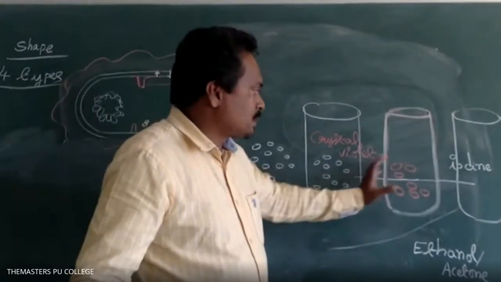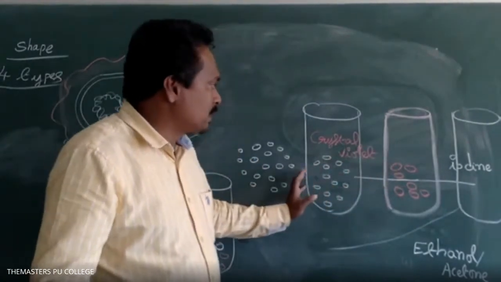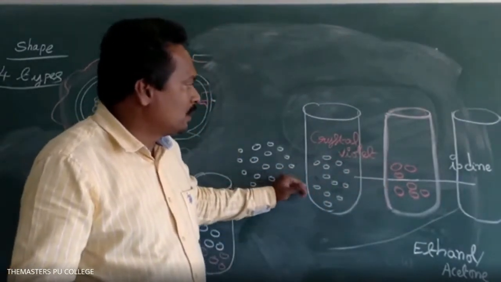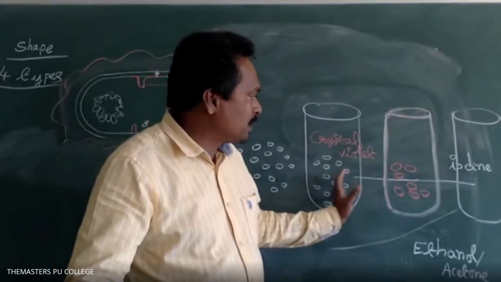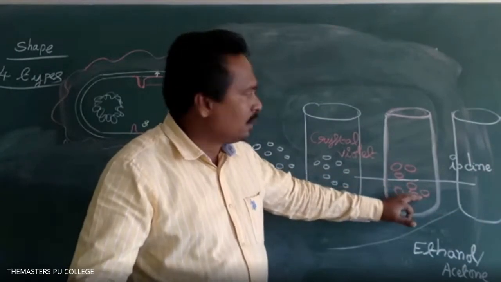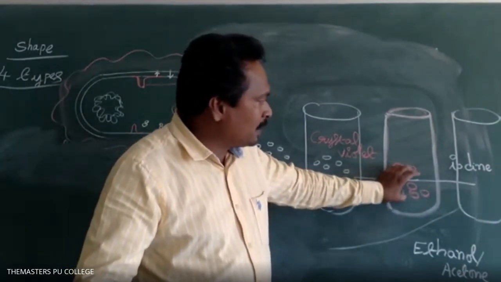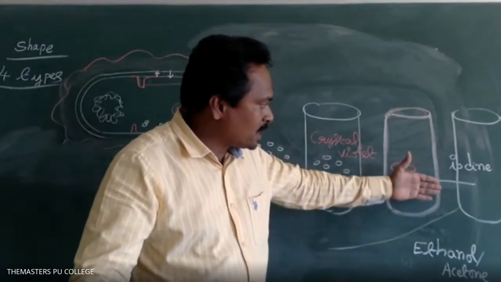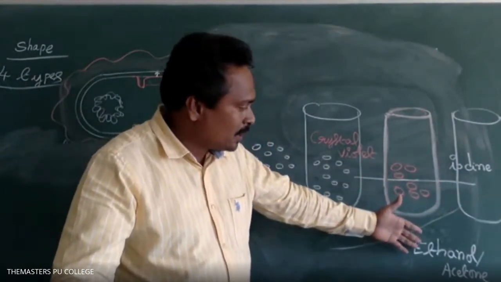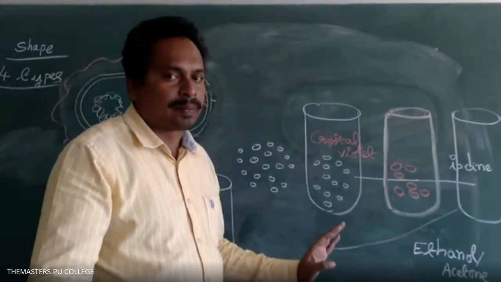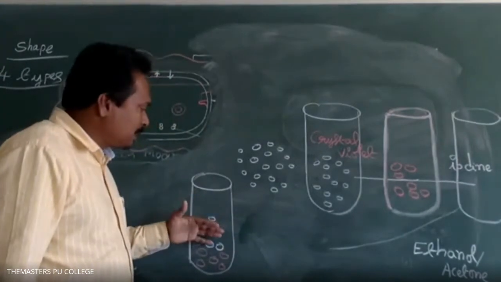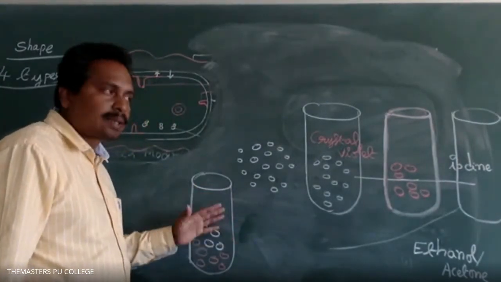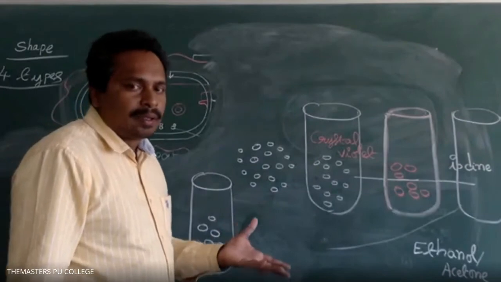After the treating, initially what is the color of the bacteria? Colorless. Later, whenever the crystal violet solution is added, the colorless bacteria attain purple color. These purple colored bacteria are treated with some chemicals, first iodine, then after ethanol or acetone solution. After treating with these chemicals, some bacteria lose the purple color, and some of the bacteria still remain with the purple color.